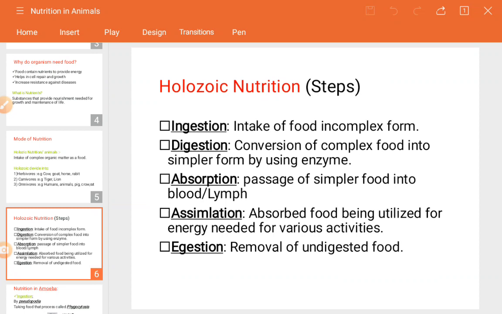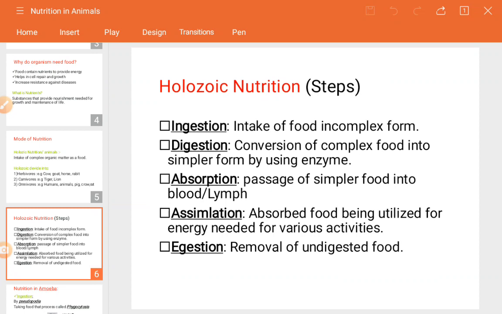The next step of holozoic nutrition is digestion. After taking in the food material, the second process is digestion. The food that has been taken cannot be absorbed in our body as it is, so it should be digested, and only then can we gain energy to carry out work. Digestion means the conversion of complex food into simple form by using enzymes.